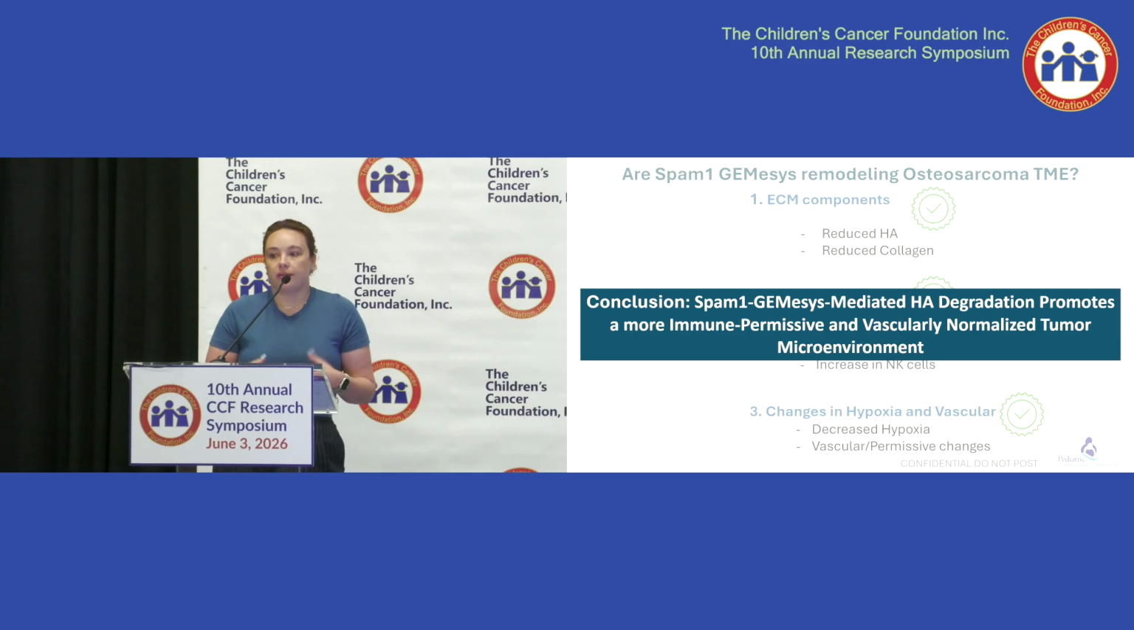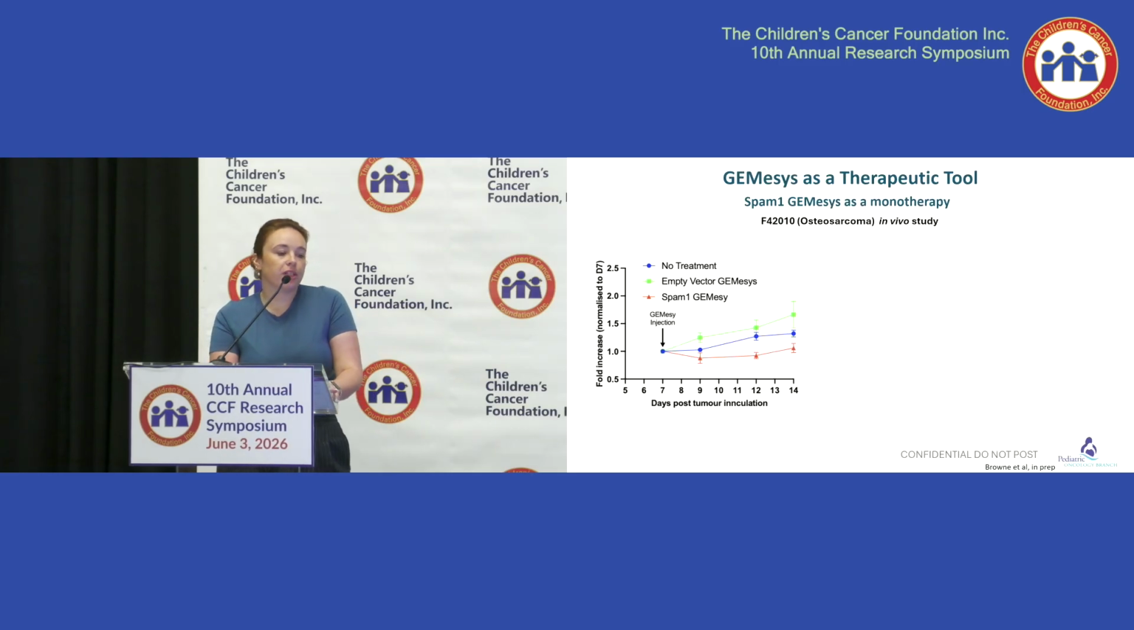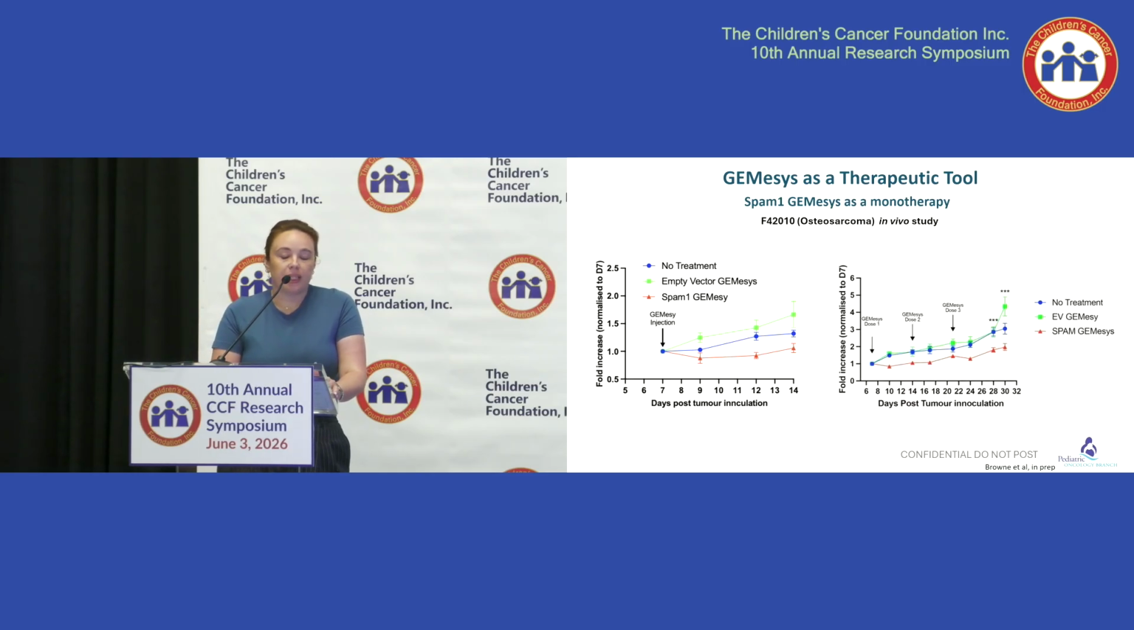But could we take advantage of this therapeutically? So first, when we did this in our osteosarcoma model, we did a single administration of our gemesses, and initially we did see, the red line, a reduction in tumor volume. This lasted about 7 days, and then the disease did begin to progress again. So what we did was we repeated dosing every 7 days, and we saw the same trend. Initially, there was a reduction in the tumor volume, and then the disease began to progress again.